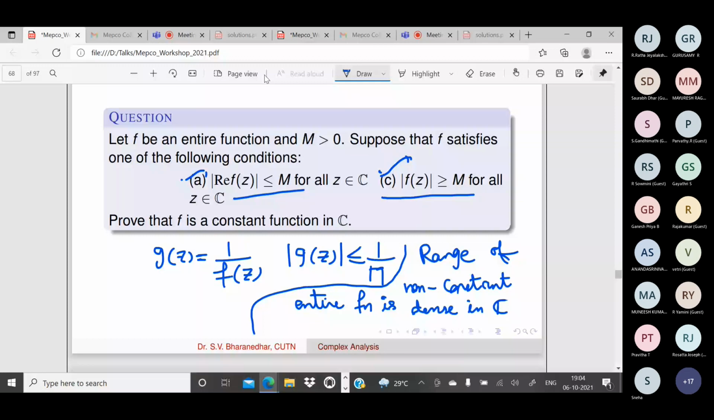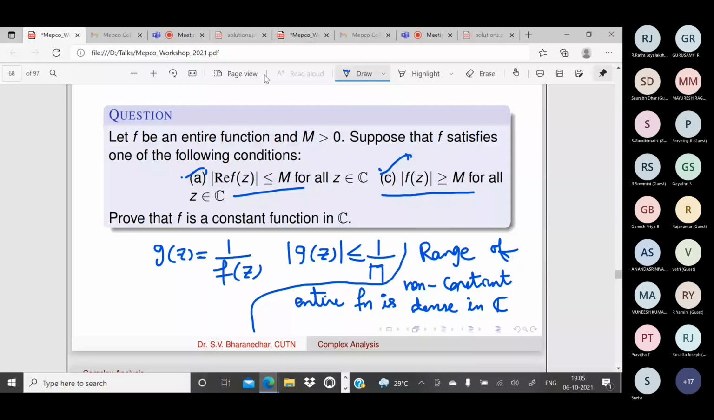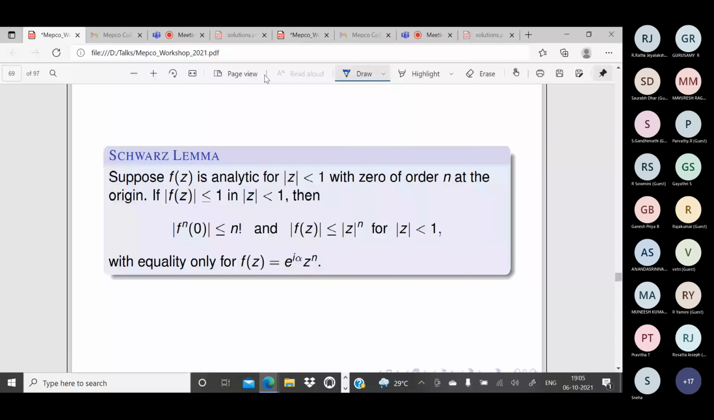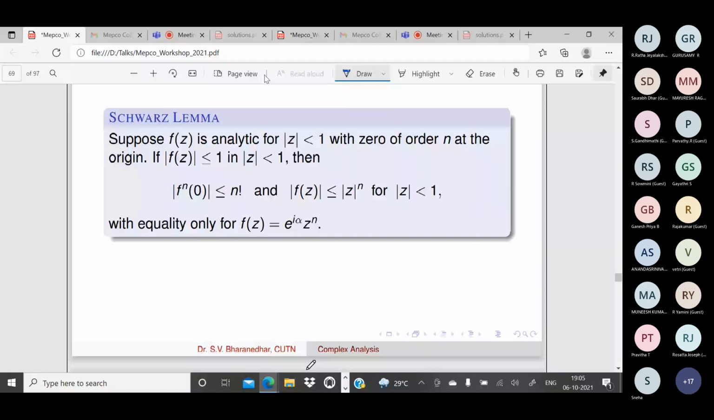Now let us come to Schwarz lemma. This is a very important lemma. So if f is analytic for modulus of z less than 1, modulus of z less than 1 means the unit disk. This is the unit circle, so points inside this circle. This is the open unit disk.